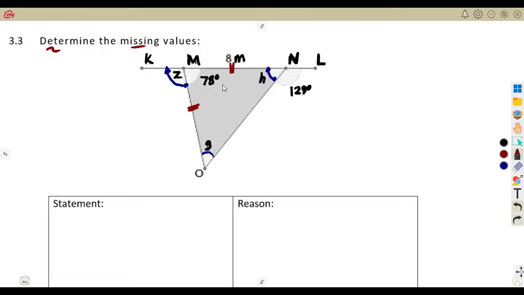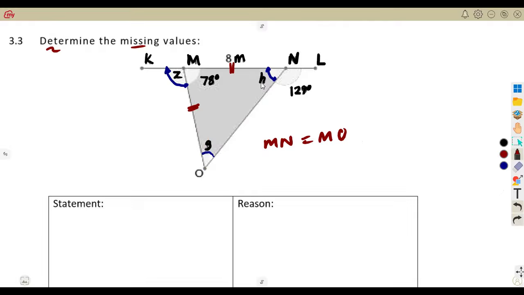All right, but with this indication, what is it that we are seeing of these lines? It is showing us that the line MN is equal to the line MO. These two lines are equal. So if they are equal, we're referring to triangle MON as an isosceles triangle where these angles are equal.